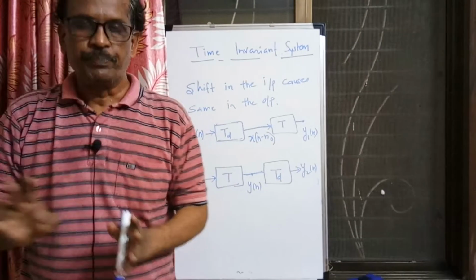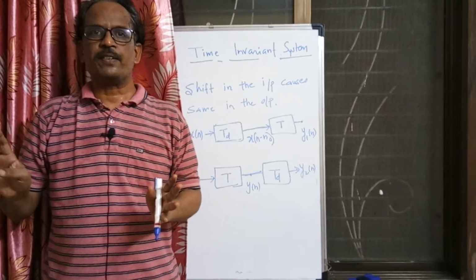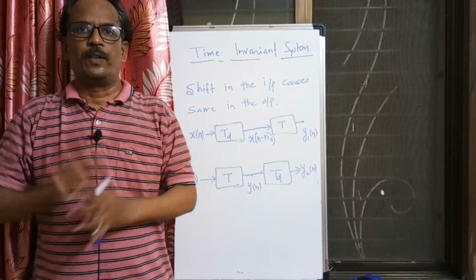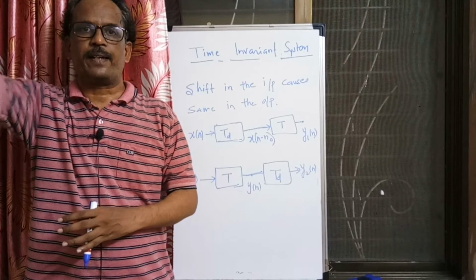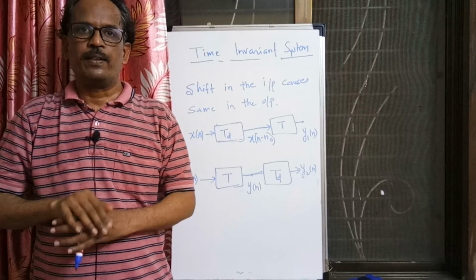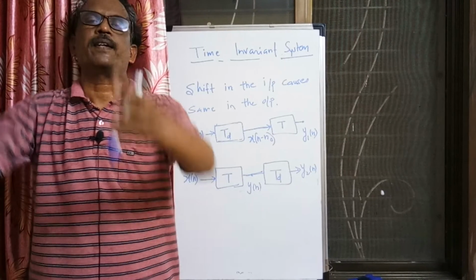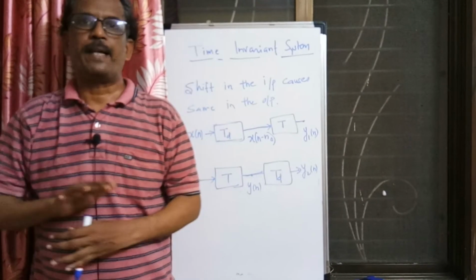The system is not changing its characteristics with respect to time. If it has low pass kind of characteristics, that characteristic remains there; if we shift the input, the response shifts by the same amount.